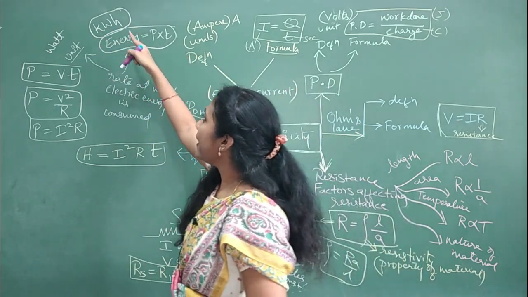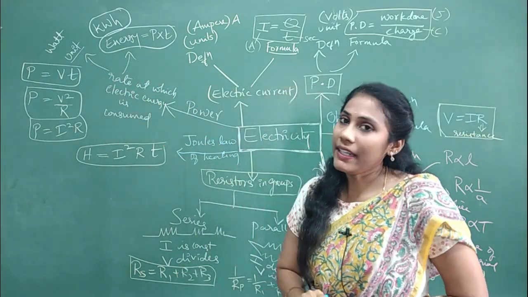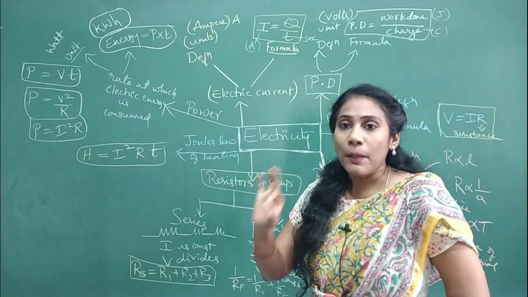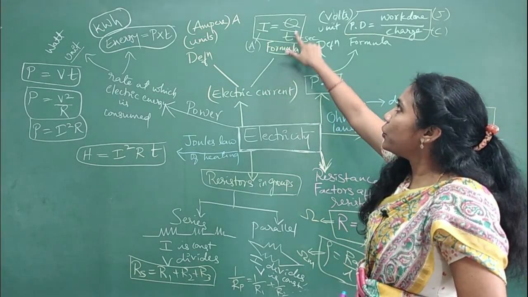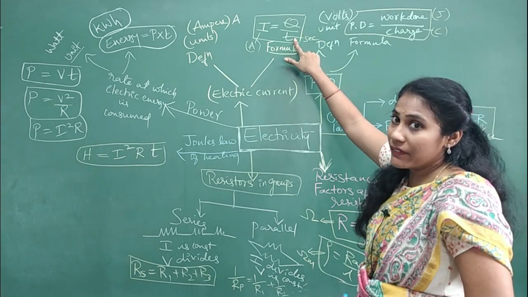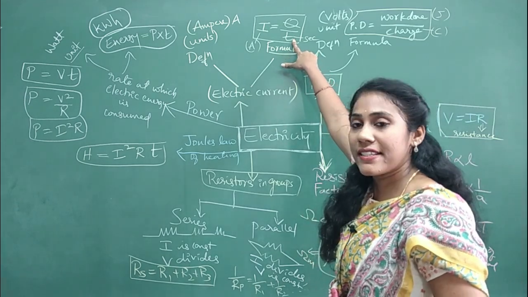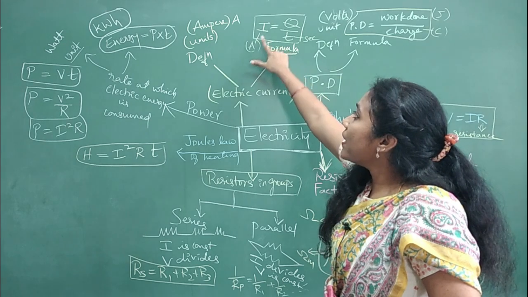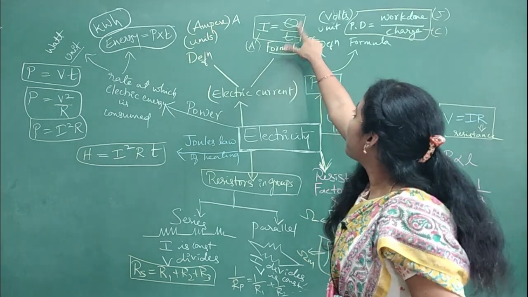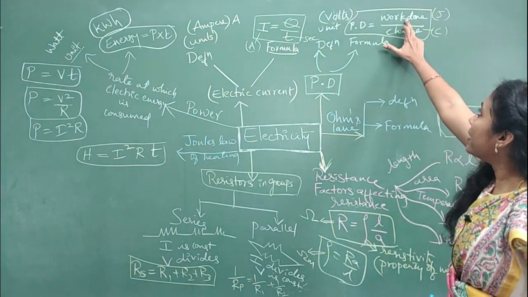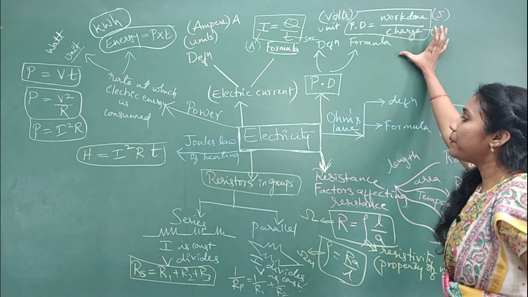Problems on electrical energy and power are another important model you must compulsorily concentrate on. Problems can be asked on these formulas. First important formula is I is equal to Q by T. Here you have to be very careful with units. Time you must consider in seconds. They will give it in hours and minutes, but you should consider in seconds. You are calculating your answer in ampere, and Q, charge, unit is coulomb. And the next important formula is potential difference, with work done in joule and charge in coulomb.